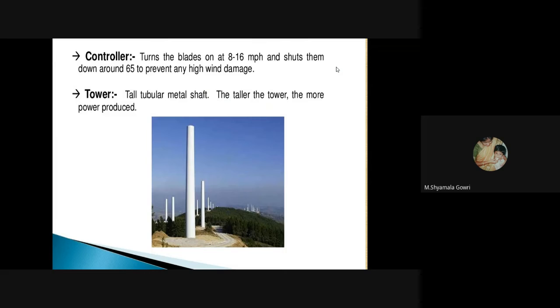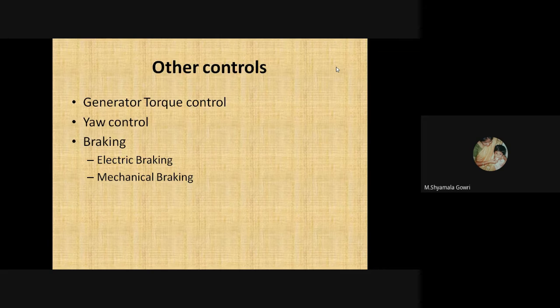The tower is a tall tubular metal shaft. The taller the tower, the more power is produced, because at very high heights the wind energy is so high that the power production may be increased.